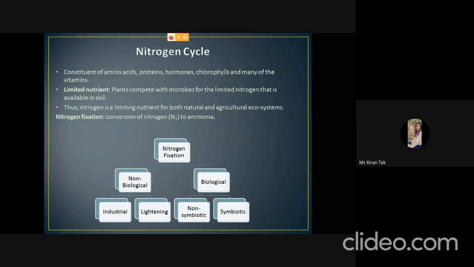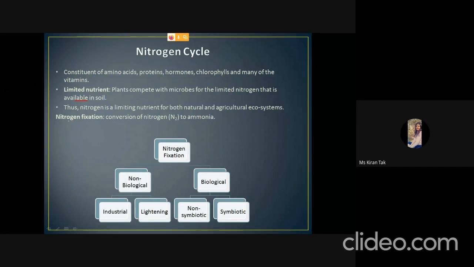And the plants compete with microbes for the limited nitrogen that is present in the soil, and that's why it is a limiting nutrient for both natural and agricultural ecosystems. The environment has 78% nitrogen, but plants cannot use this nitrogen, because they do not have the enzyme that can cleave the bond between the two nitrogen atoms.